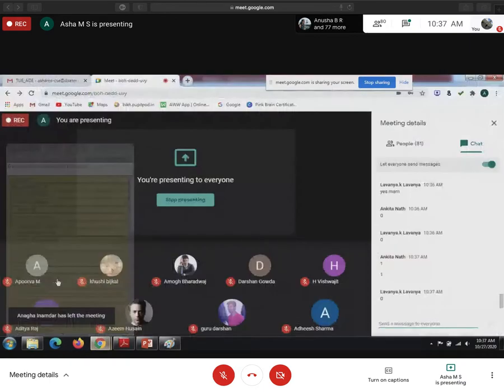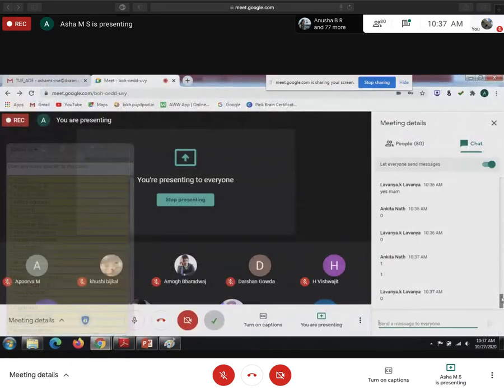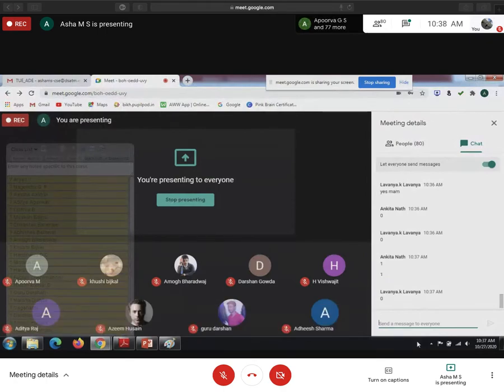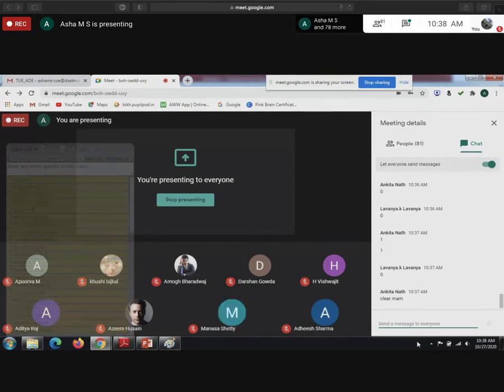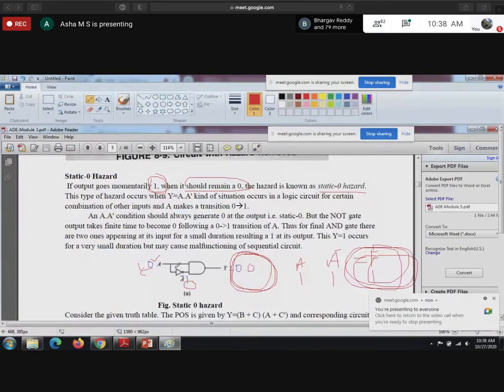Guys, are you clear with the theory? I have taken a small circuit and explained. Next we have a big circuit. Hope it's clear how a glitch actually occurs. Because the inverter takes some amount of time to change from 1 to 0. Until that, what will be the value of a bar? A bar will be 1.